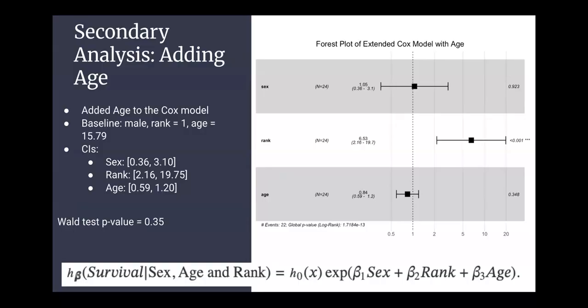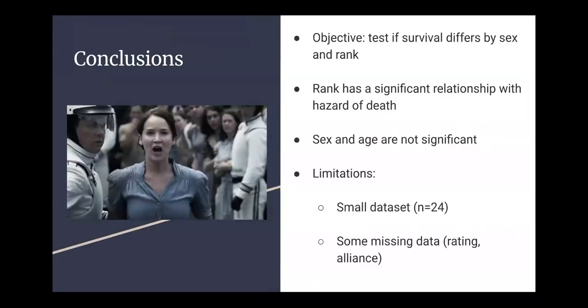And a way to look at this is that we are 95% confident that the true hazard ratio for a 1-year increase in the character's age, adjusting for gender and rank, is between 0.59 and 1.2. And again, since this confidence interval includes 1, we cannot confidently say that age has a significant effect on survival. The association might be non-significant or weak.